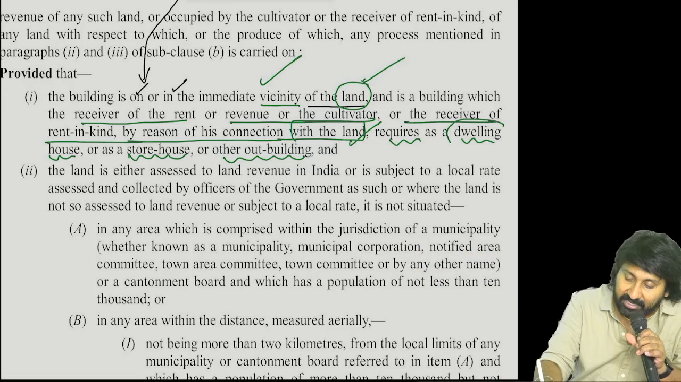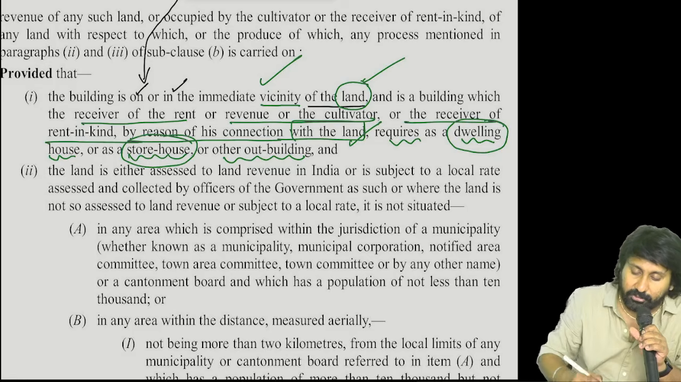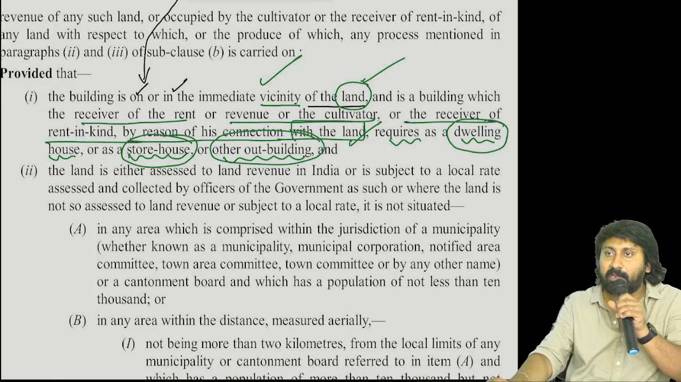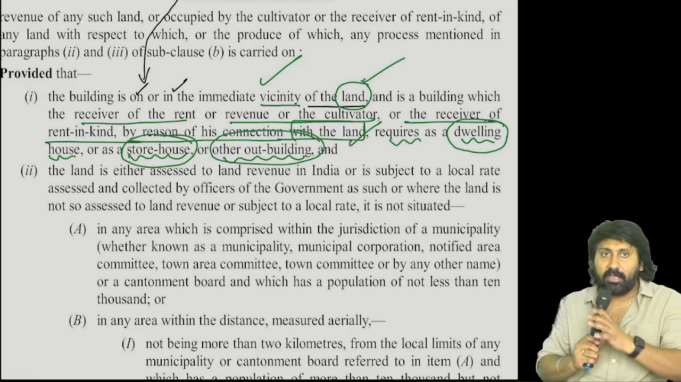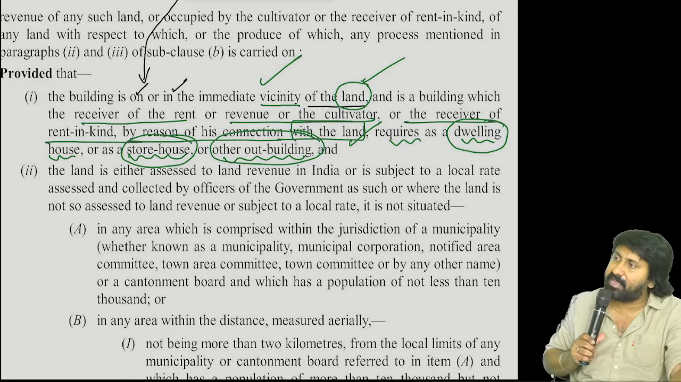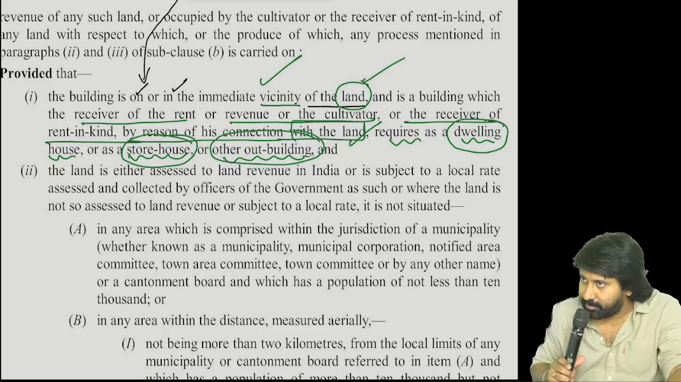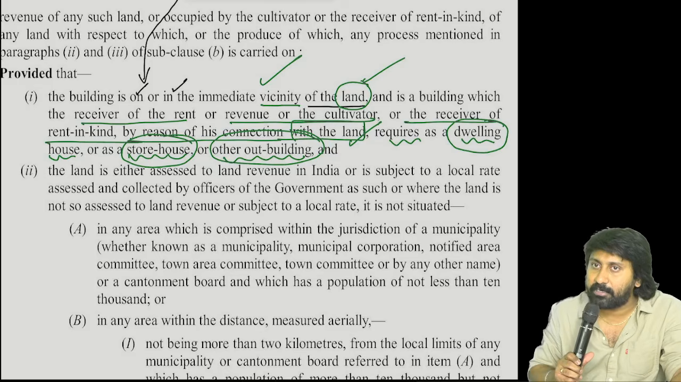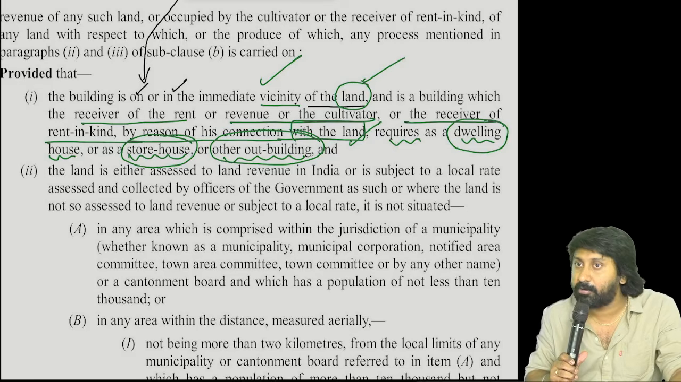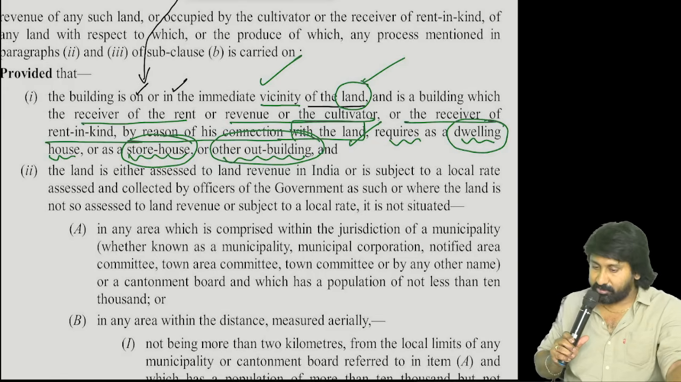And what is that connection? I wanted to use it for a dwelling house, or as a storehouse, or as other outbuilding, like outhouses. For these three purposes it has to be used. Everyone understood the point clearly? Yes, sir. And very, very important, the agricultural land must be rural agricultural land. It should not be urban agricultural land.